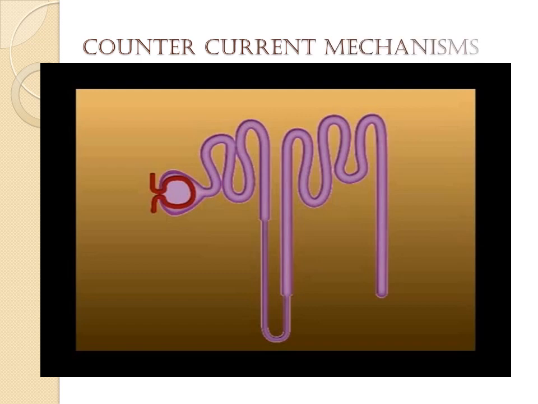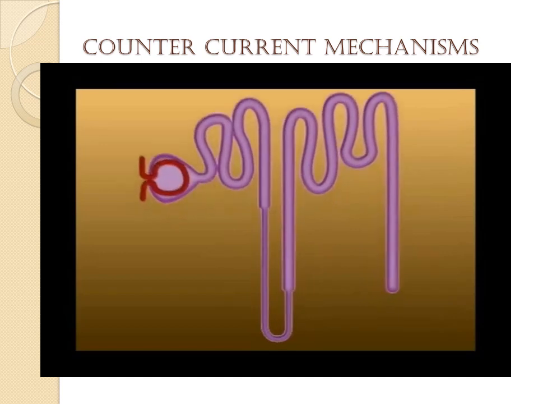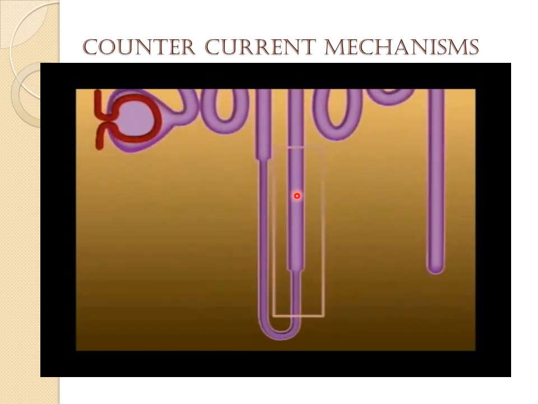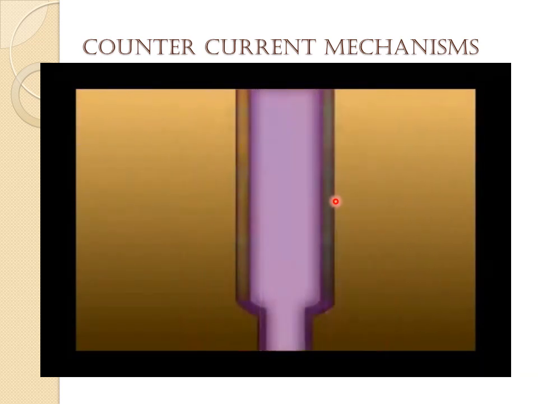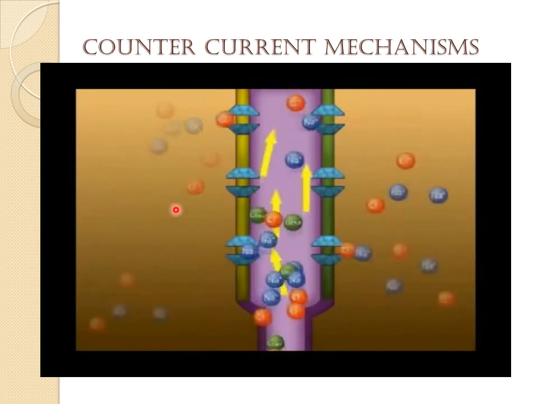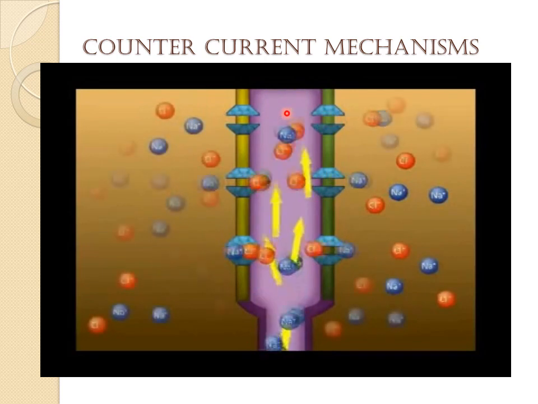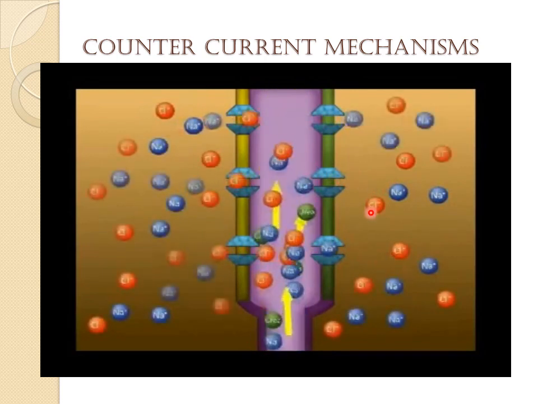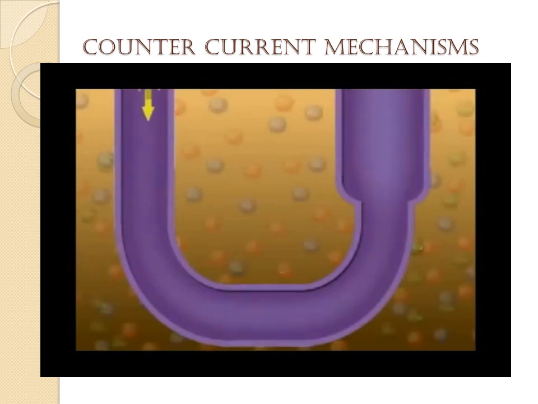Now just look at this video animation showing the narration of a countercurrent mechanism, the multiplier and the exchanger system. This is the loop of Henle, where there is operation of the countercurrent multiplier. This is the ascending portion that is permeable to the solutes only but not to the water. So solutes are reabsorbed into the medullary interstitium, but water will stay as it is. A lot of solutes are reabsorbed here, which increases the medullary osmolarity.